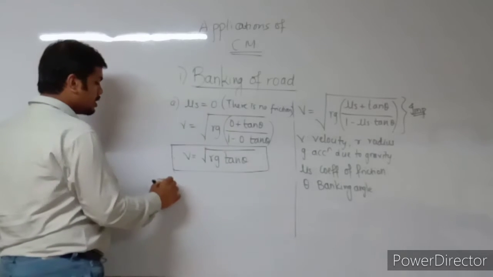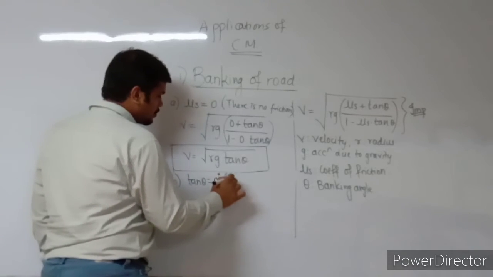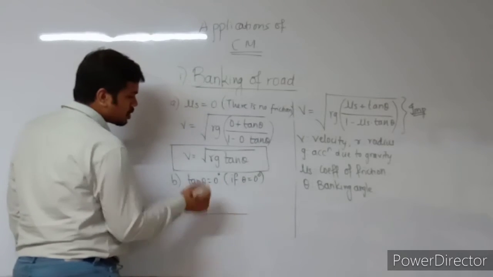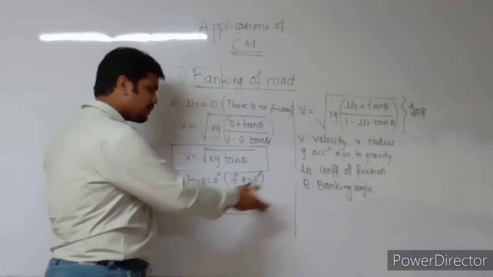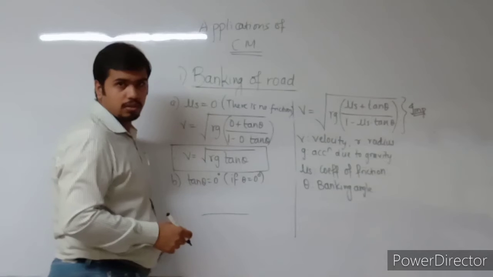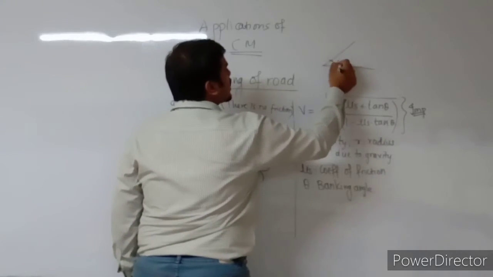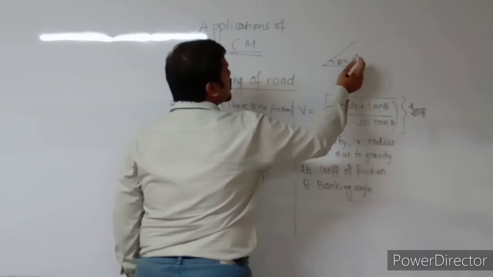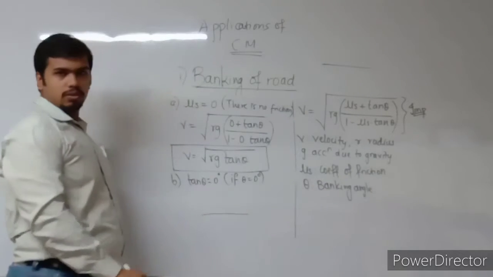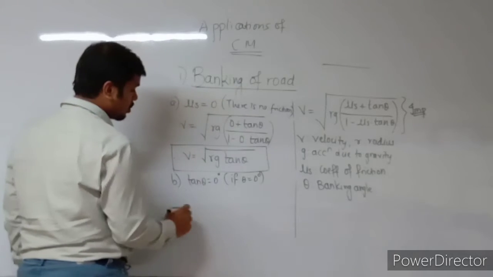And the second condition is, if tan theta is 0, or let us say if theta is 0, that is, the road has not been banked. It is a flat horizontal road. Then with what maximum velocity can you travel here? Theta is 0 implies what? Banking of road is a concept of banking angle. If this is 0, then there is no angle, so there is no banking. You will have a straight flat horizontal road.